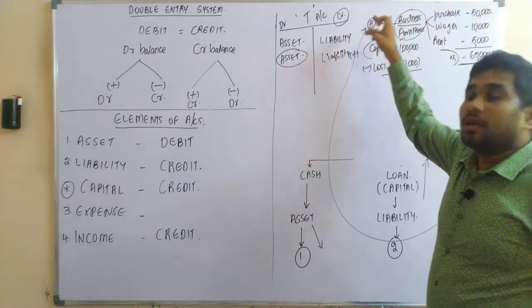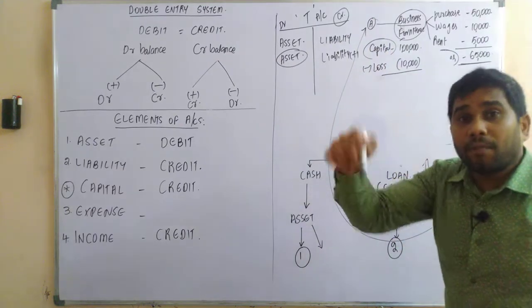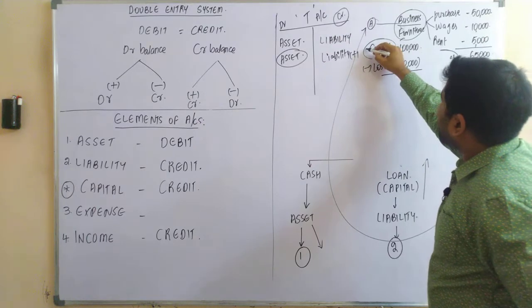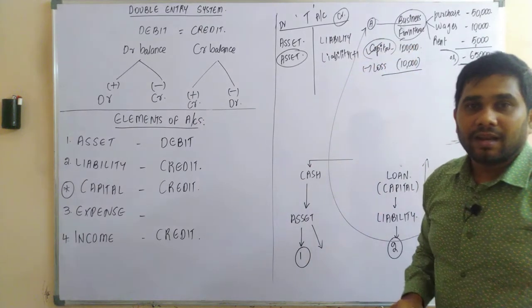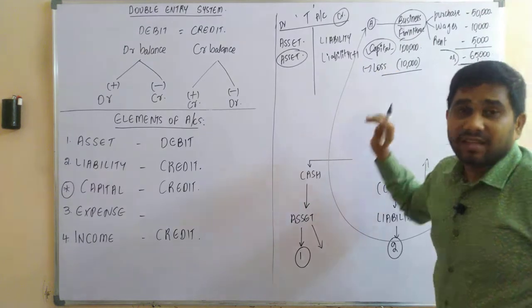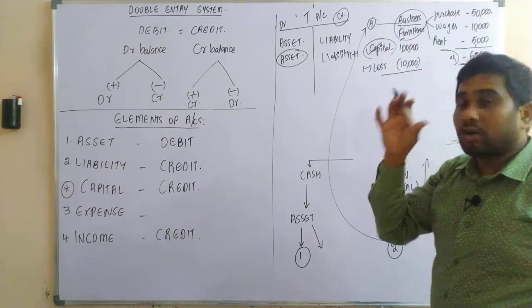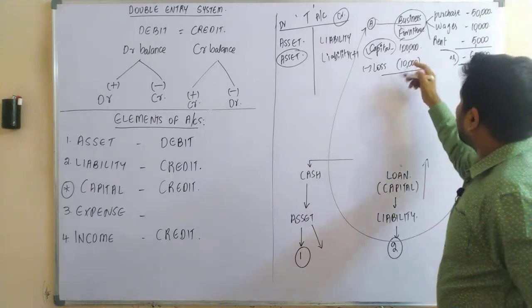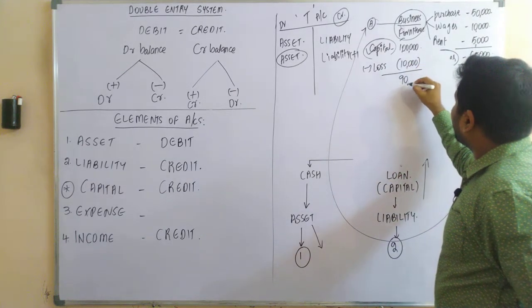The owner. So that is the reason upon repayment to the owner, you are not going to pay only capital. You are going to pay the capital minus loss. Yes or no? You are not going to pay this 1 lakh rupees. You are going to pay 1 lakh minus 10,000 of loss.